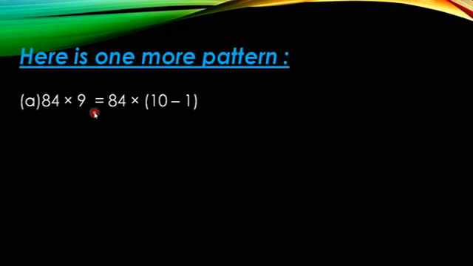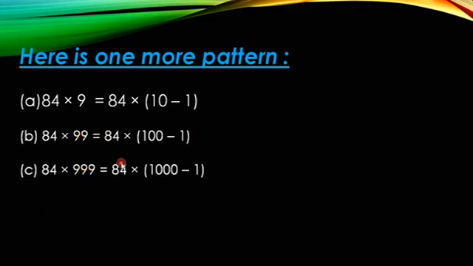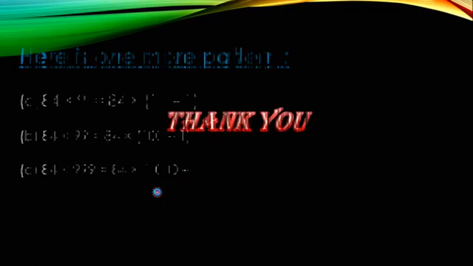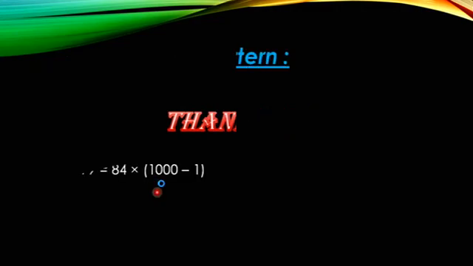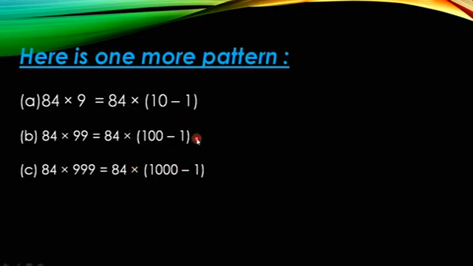Next, here is one more pattern. 84 into 9. So this 9, before we have seen how you can write: 10 minus 1. 84 into 99, you can write as 84 into 100 minus 1. 84 into 999, this you can write as 1000 minus 1. Okay. So in this way you can write more patterns.